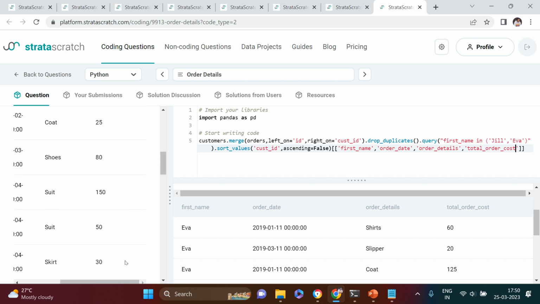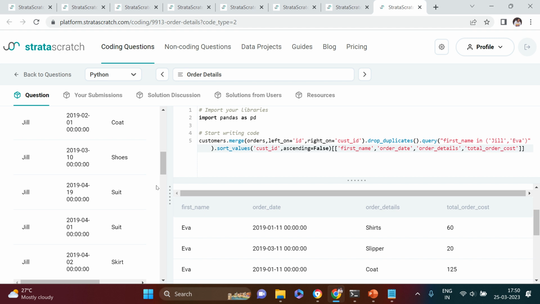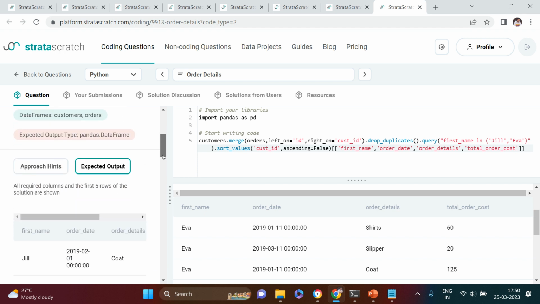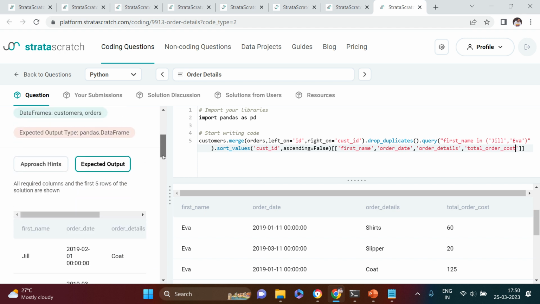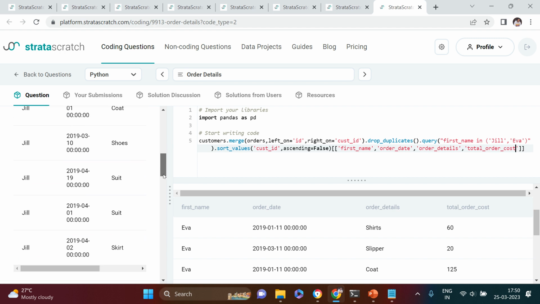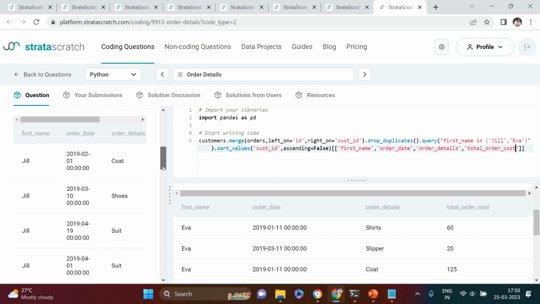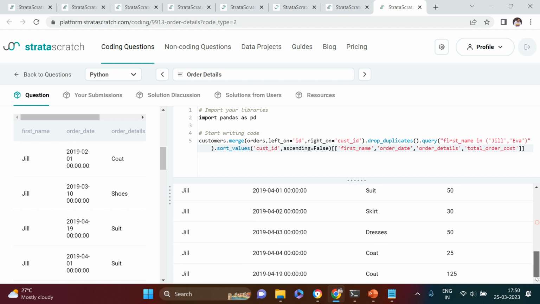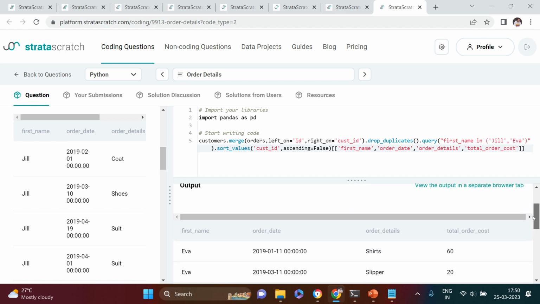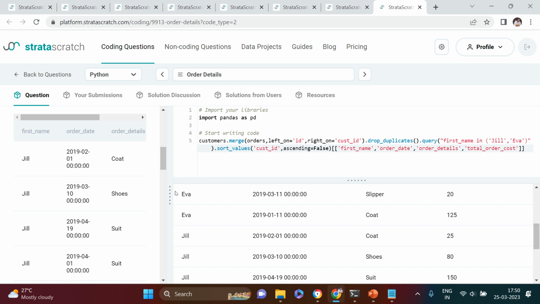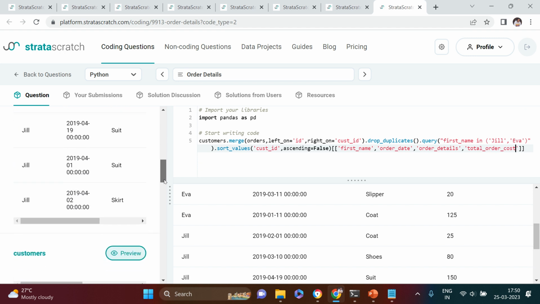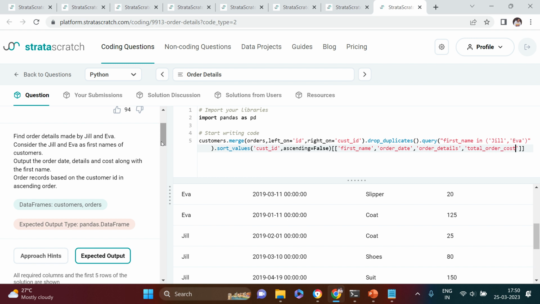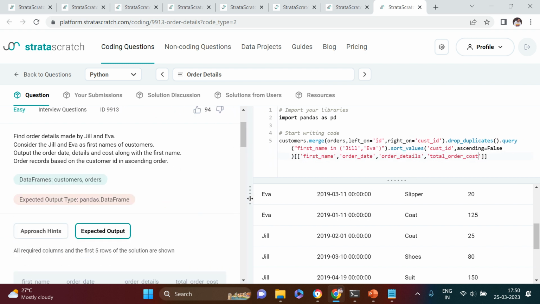Did it ask us to sort also the data? So that was needed to be sorted on customer ID, which we have done, but still it is not matching to this thing. There is some problem. Let me just figure that out. EVA is also over here, but in the expected output, EVA is not available. Is there something that we are missing over here?